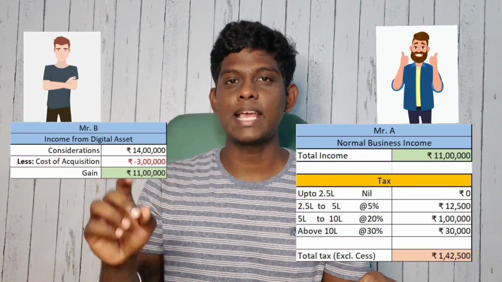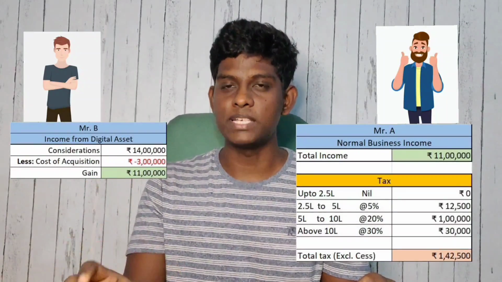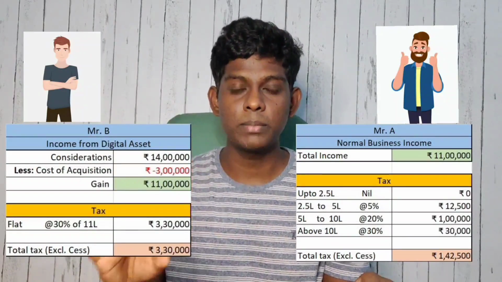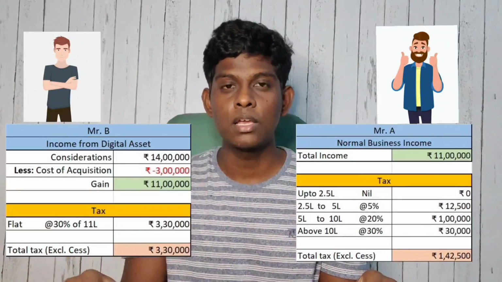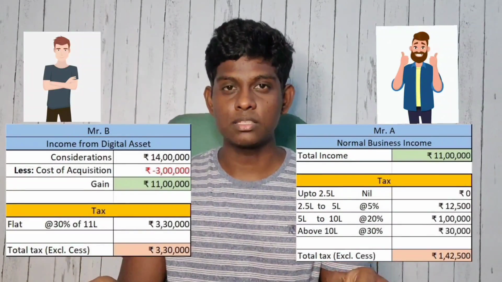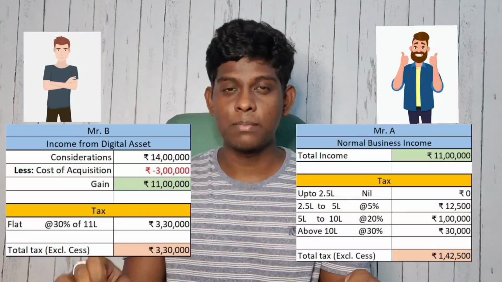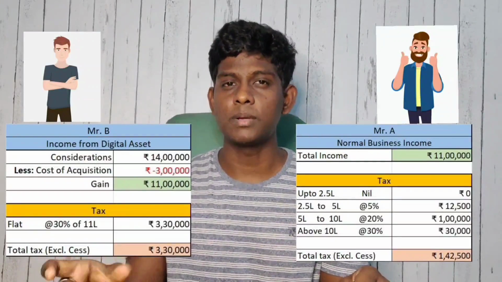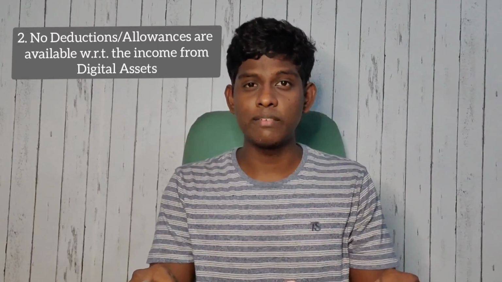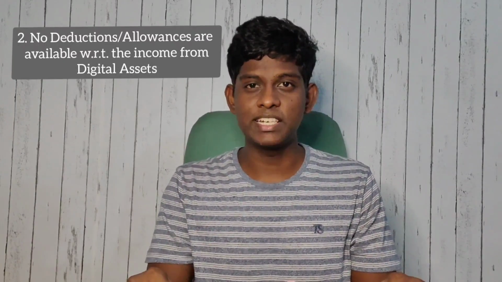Whereas Mr. B's tax will be calculated on a flat basis, that is, 30% will be directly applied on the 11 lakh. So he will lose the advantage of tax calculation on slab basis with respect to the income from the digital assets.